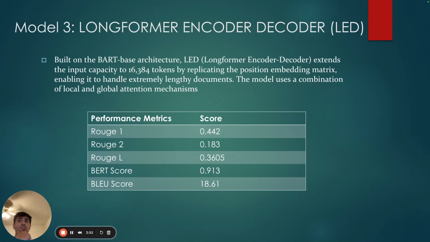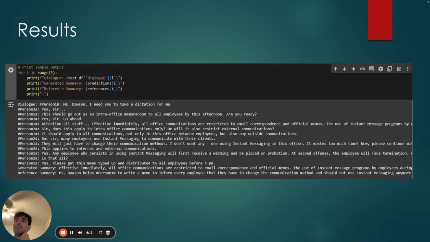We achieved a ROUGE-1 score of 0.44, ROUGE-2 score of 0.81, and ROUGE-L, the LCS one, of 0.36. We achieved an incredibly high BERTScore of 0.91 and a BLEU score of 18.61. These are the sample results that it has generated.